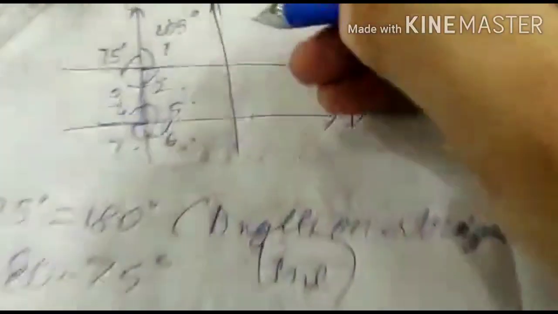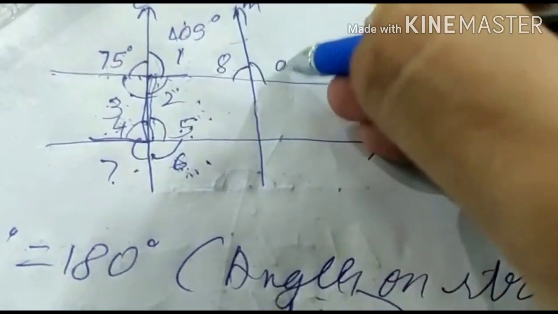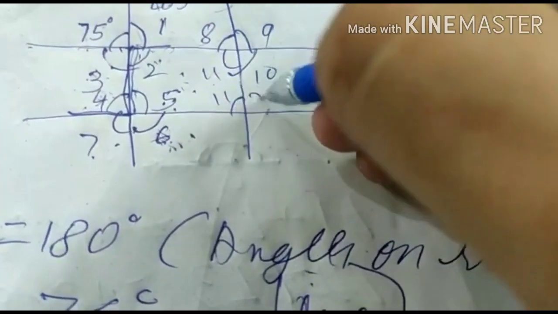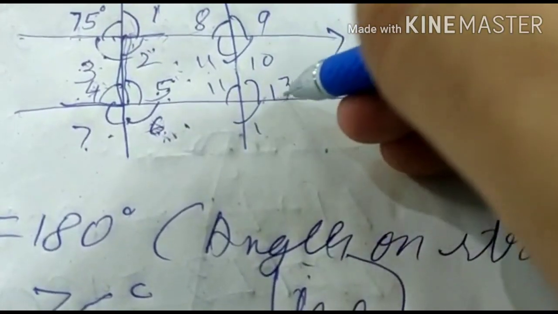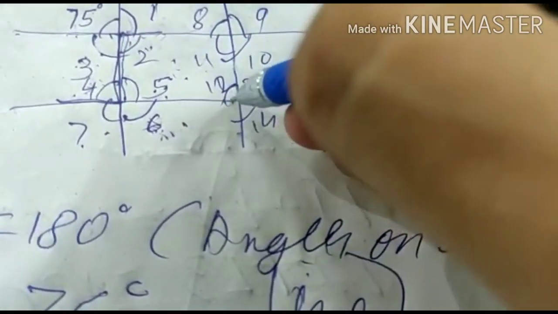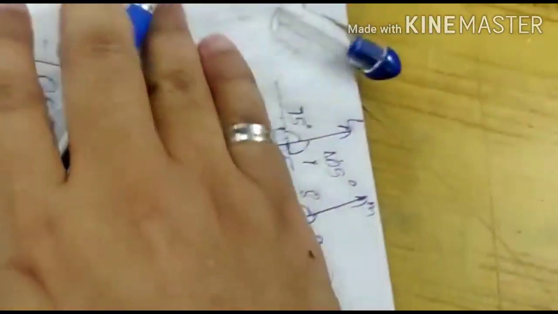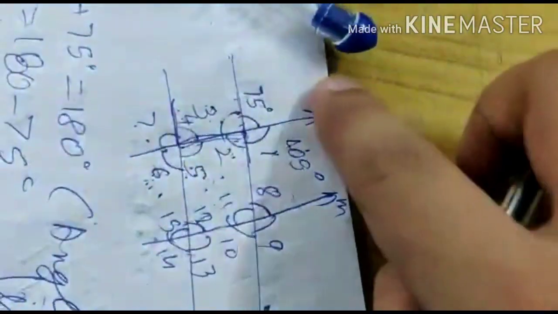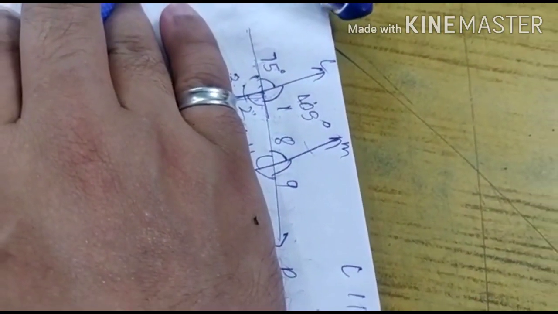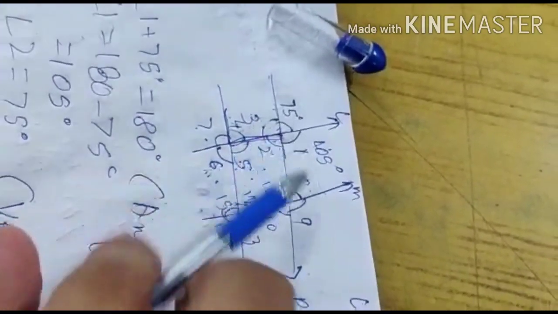Okay. Now we have to calculate angles 8, 9, 10, 11, 12, 13, 14 and 15. These angles also. Look, if we see the figure this way, L and M are parallel lines. So angle 8 equals 75 degrees. How? Corresponding angles.